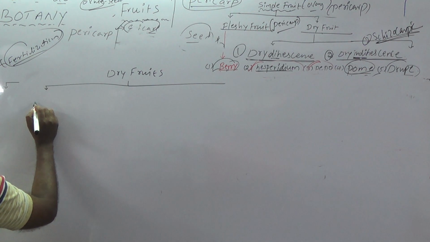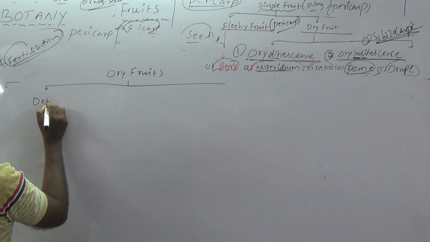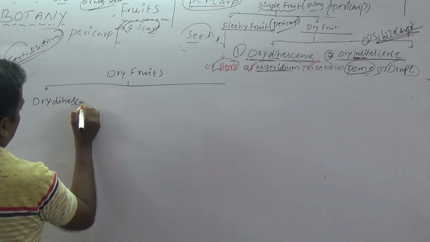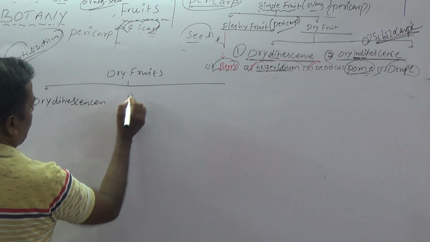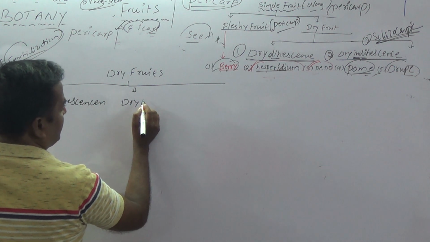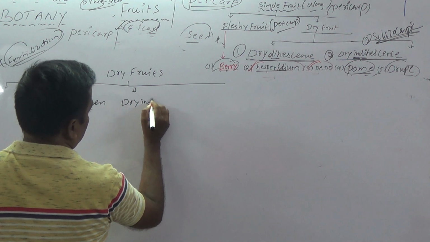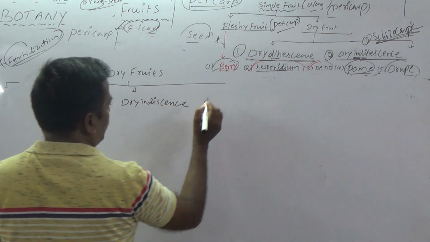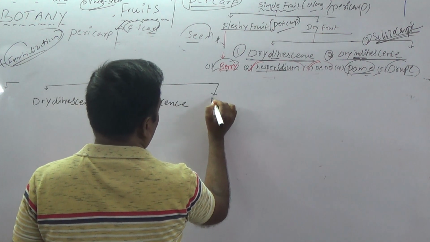One is dry dehiscent, the second one is dry indehiscent, and the third one is schizocarpic fruits.